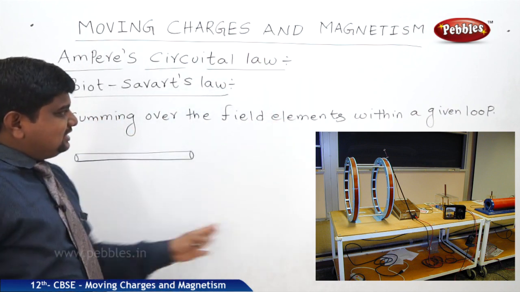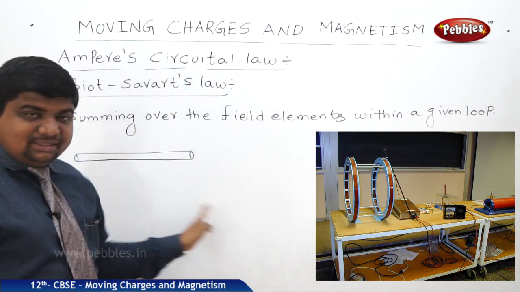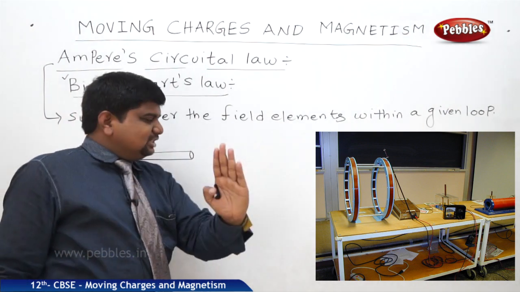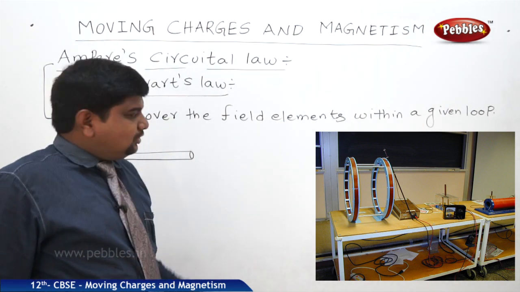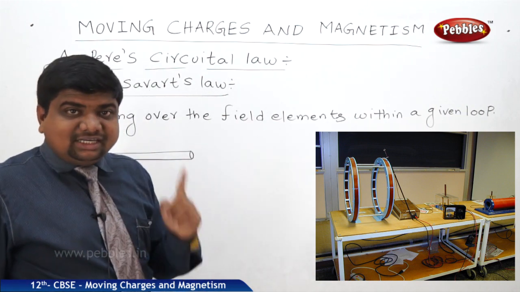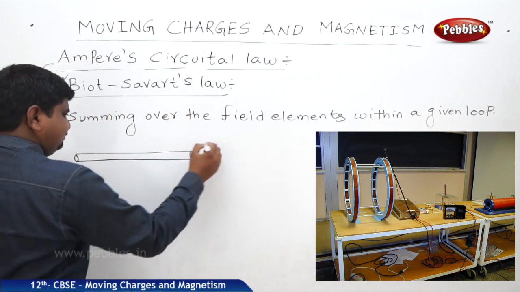Meaning suppose this is a page of a book or this is the board, the current is emerging out, or the conductor is placed like this. So if the current is emerging out, the magnetic field will rotate in anti-clockwise direction.